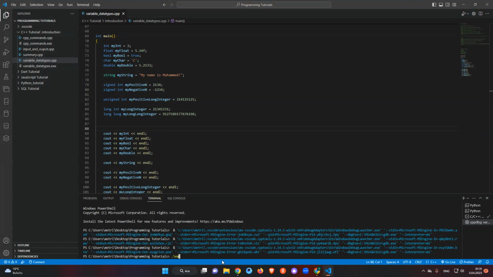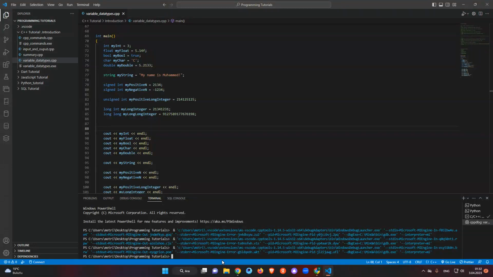So variable, let's do g++. By the way, we already created it, but I will try it again. Variable and data types. Where is it? Oh my god. So let's do it in steps, guys. Step by step.